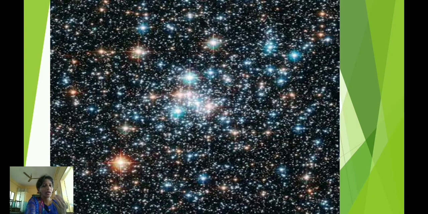If we look at them carefully, we find that many of them twinkle but some do not. The sun and the moon are comparatively close to the earth, so we can see their round shapes clearly. Do you know, children? The sun, the moon, the stars and the planets, they are together known as heavenly bodies.